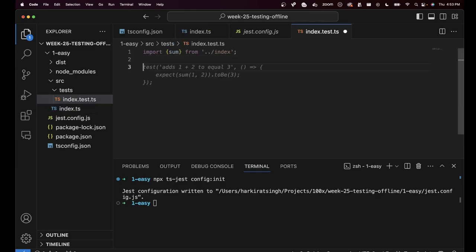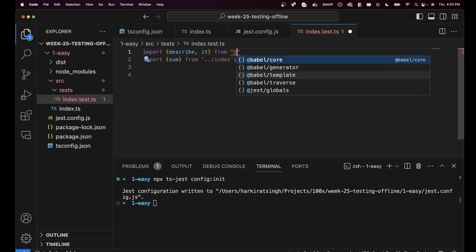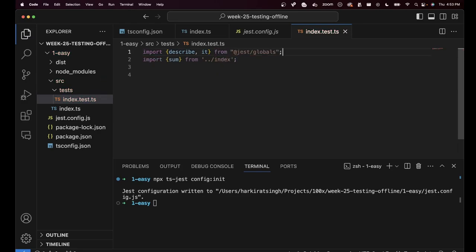Now I will try to create my very first test. The way to write tests in Jest, and in fact most testing libraries, looks something like this. You have to import something called describe and it from the testing library. Eventually we will replace this with Vitest as well. That also exports describe and it. What are describe and it? They are a way to structure your tests.